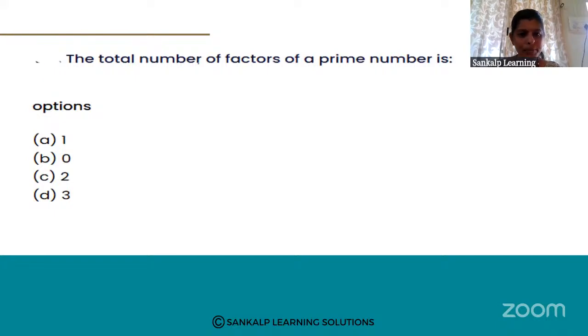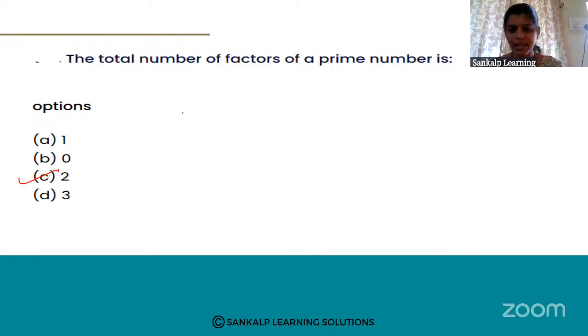The total number of factors of a prime number. See how many factors you are going to get in prime numbers, whether it is 1, 0, 2, 3. It is a very basic question. The total number of factors of a prime number is 2, the number which is divisible by itself and 1.